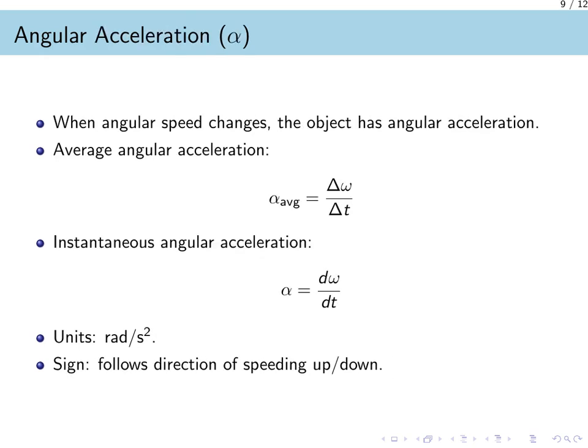When the angular speed of an object changes, we say it has an angular acceleration, denoted by the Greek letter alpha. We define the average angular acceleration as the change in angular speed divided by the time interval. The instantaneous angular acceleration is the limit as time approaches 0, or the derivative of omega with respect to time. The units are radians per second squared. It is important to note that alpha is positive if a counterclockwise rotation is speeding up, or if a clockwise rotation is slowing down.